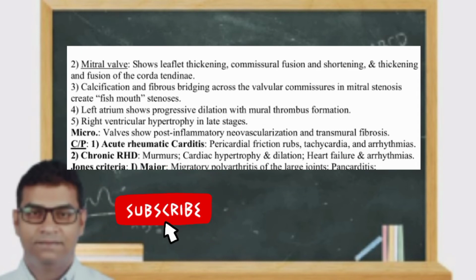Microscopy shows valvular post-inflammatory neovascularization and transmural fibrosis. Coming to the clinical picture, in acute rheumatic carditis, there will be pericardial friction rubs, tachycardia, and arrhythmias. Whereas in chronic rheumatic heart disease, we can hear murmurs, and there is cardiac hypertrophy and dilatation, heart failure, and arrhythmias.